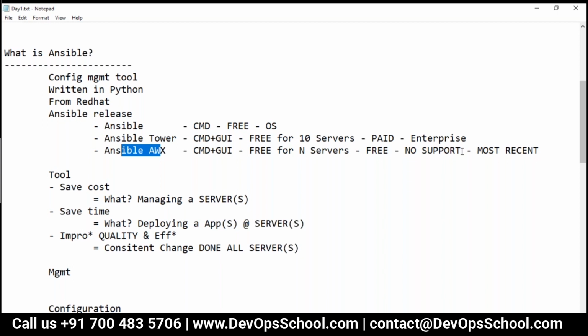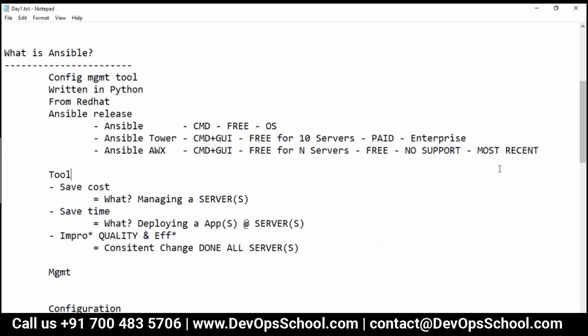If you want to risk your deployment on AWX, you can try AWX, there's no problem, but you won't get any support. For support you have to go for Ansible Tower. Now, from my personal experience, AWX is also very reliable software. It's not like if you download the most recent non-tested copy, it will break all the functionality.